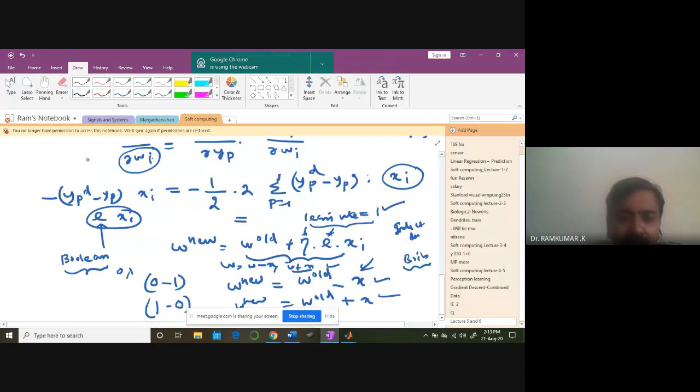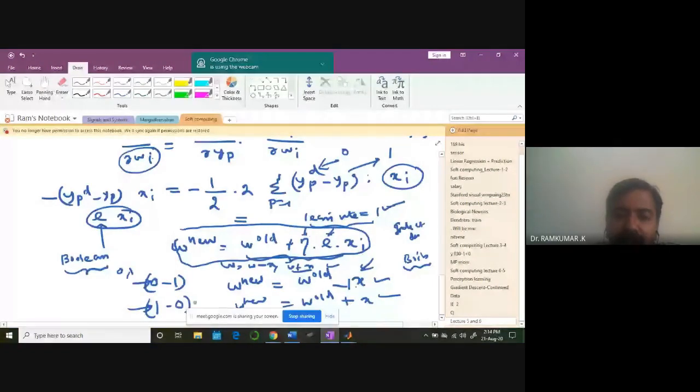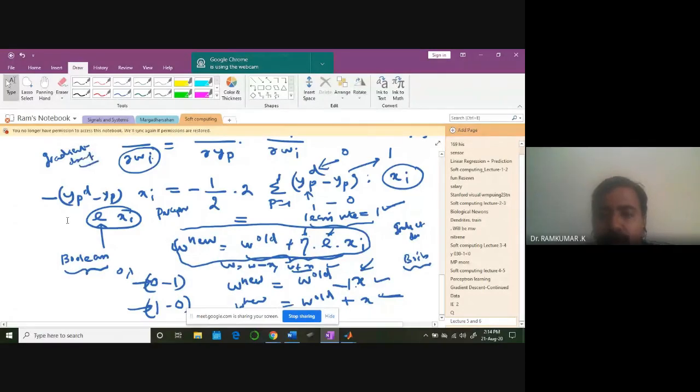Fine. So I will repeat this again. For a Boolean case, W is equal to W old, like this you are getting now. This learning rate, I am keeping equal to 1, and this E is the Boolean case misclassification error. Okay, this yd can be 0, but the neural network may tell it is 1. Then it is misclassification. So you get a minus 1 error there. So that's why it is minus 1 of X. Okay, if the yd is 1, that is the desired value is 1, and the neural network is showing 0, then you end up with W old plus X. So that's this perceptron learning rule. It stems from the gradient descent idea. Okay, gradient descent idea. So we will move ahead.